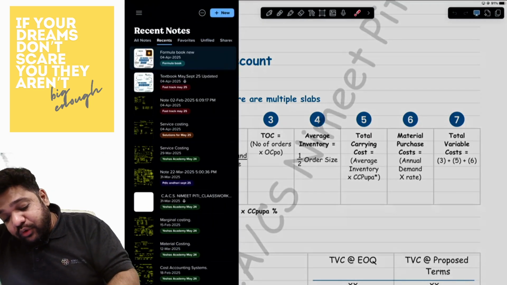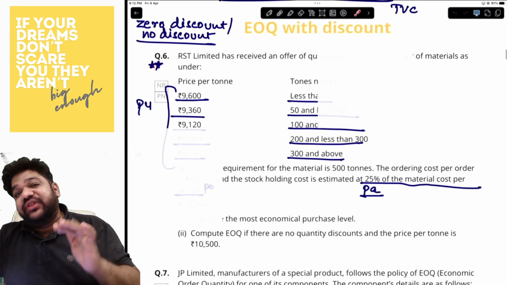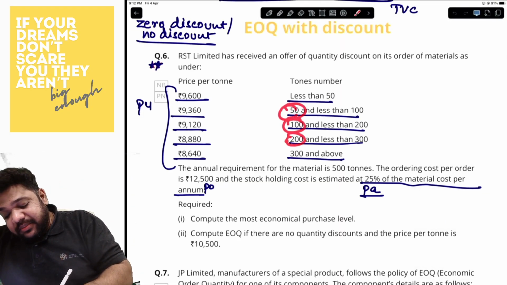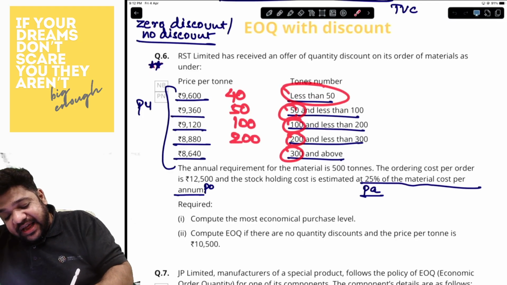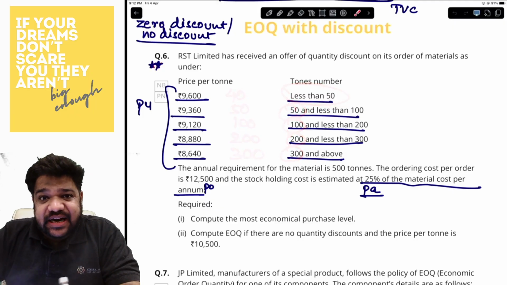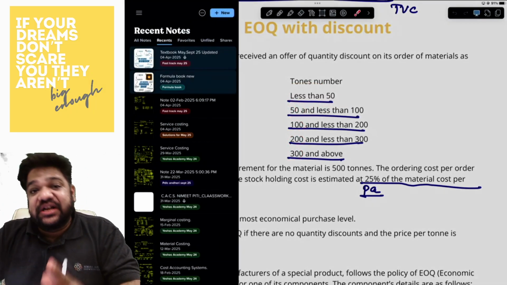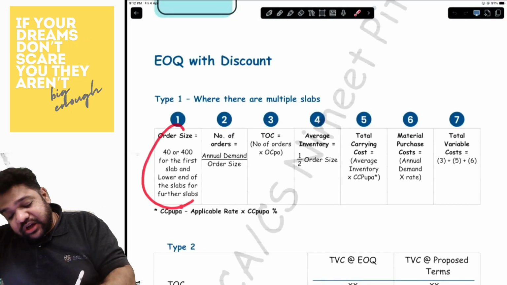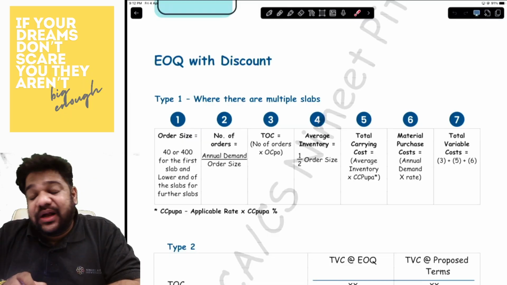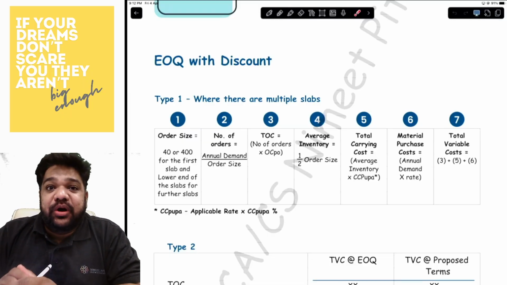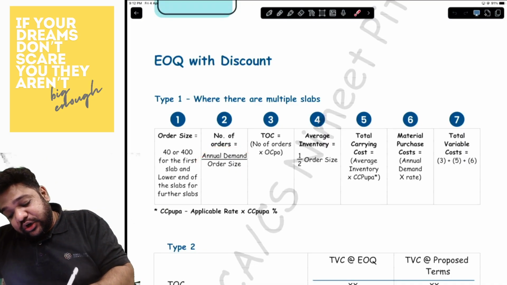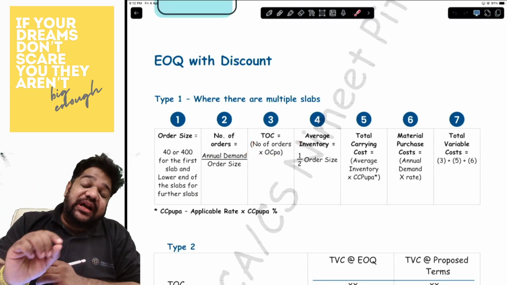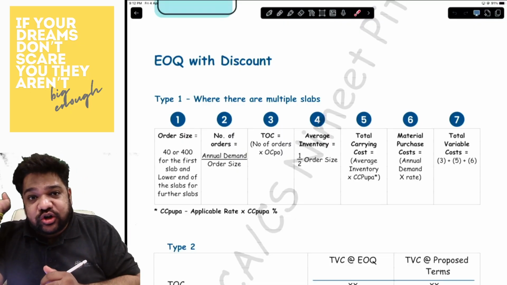And then whatever is the lower end of the other slabs, that is what you will be choosing. So in the less than 50, you will choose 40, then 50, 100, 200, and 300. Are we understanding? So this becomes our first calculation, which is the order size. Once you have the order size, the next thing that you will have to put up is number of orders. How will you get number of orders? PD upon the order size. That will give you number of orders to get total ordering cost. Total ordering cost is number of orders into ordering cost per order.